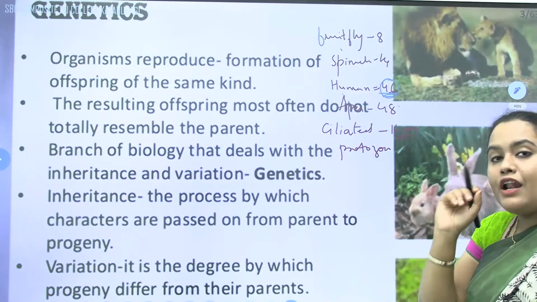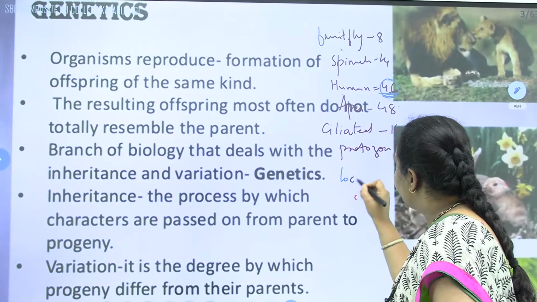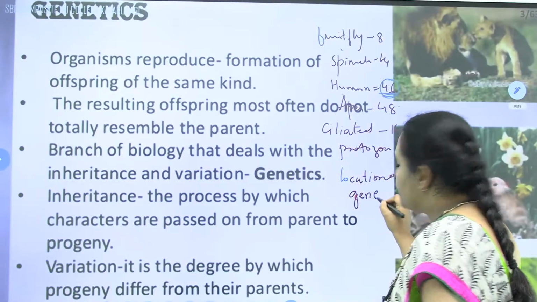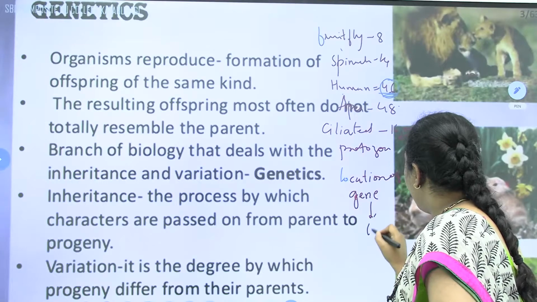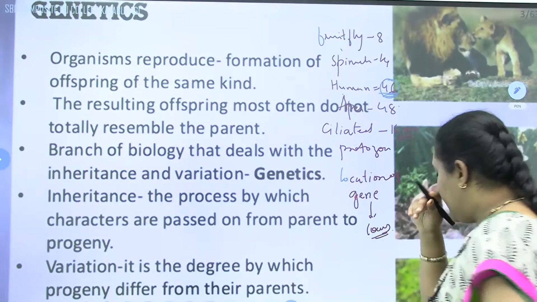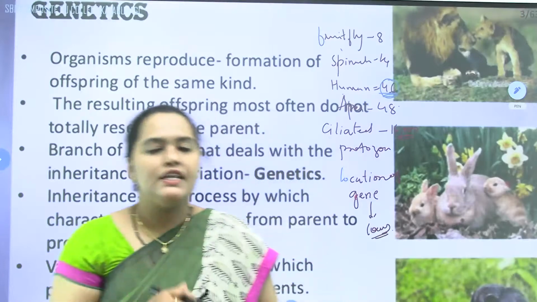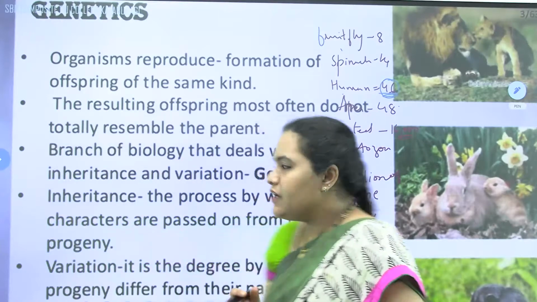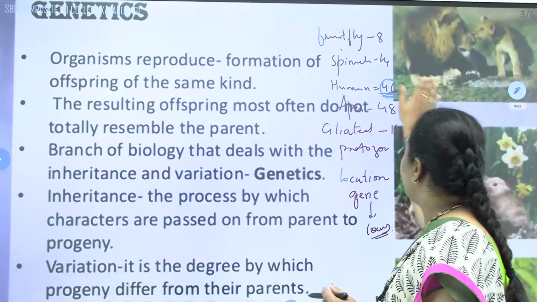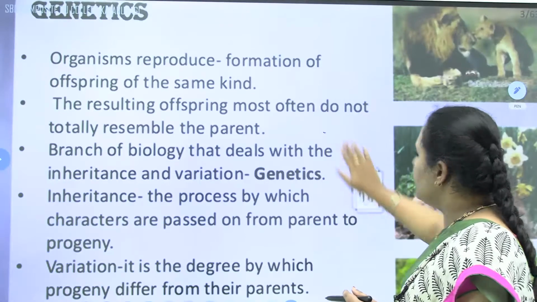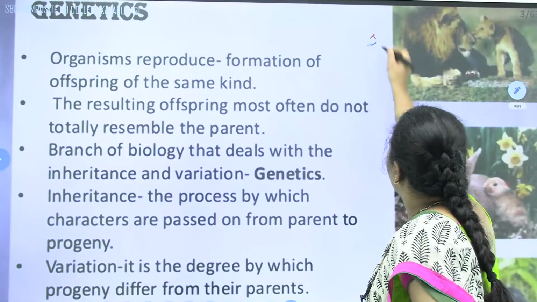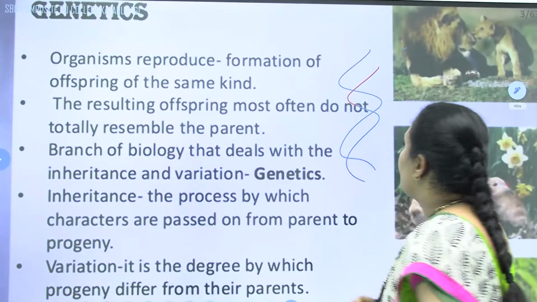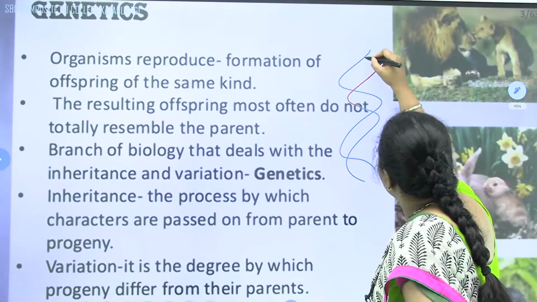Further, see the location. The location of a gene on a DNA is called the locus. As you know, DNA is made up of base pairs: adenine binds with thymine, and cytosine binds with guanine. This is our DNA, and here the base pairing will be there.